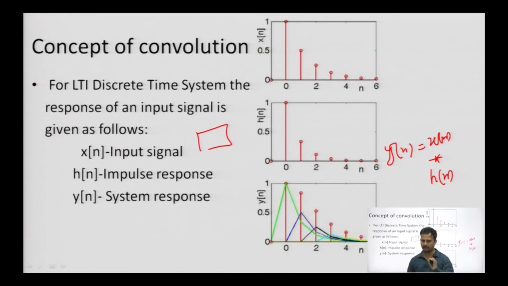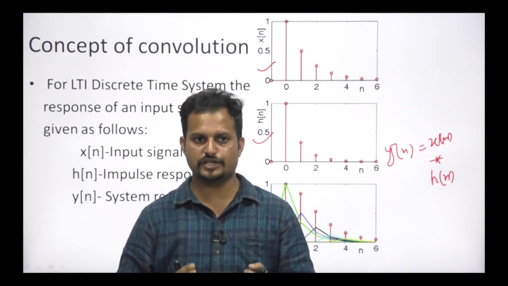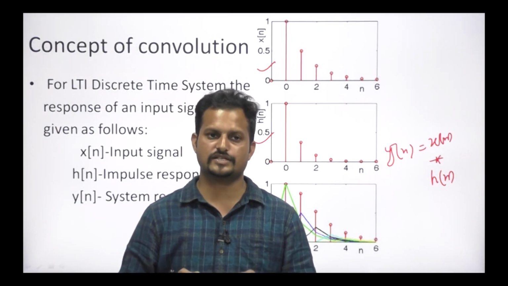I am going to take an example for the input and the response and then we will see the output. The calculation of the convolution will come in the next session. So, these 3 signals are named here: x[n] is the input signal, h[n] is the impulse response, and y[n] is the system response.